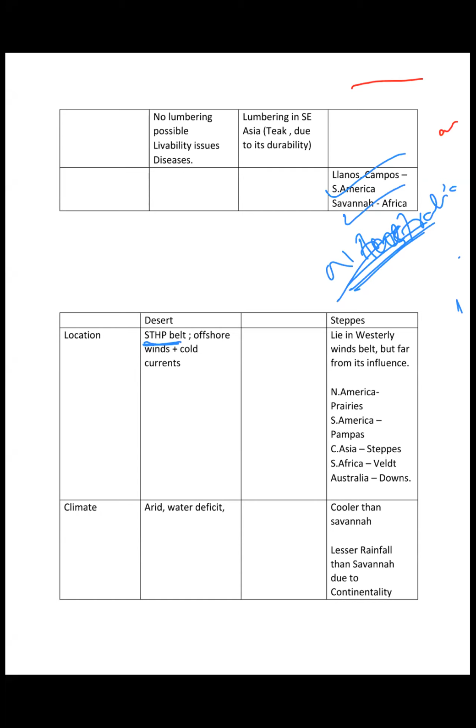Excuse me, sir. Yes, yes. So for the savanna ones, could you explain the climate part for the savanna? Yes, basically, the westerlies and the... I think I may have... one second.